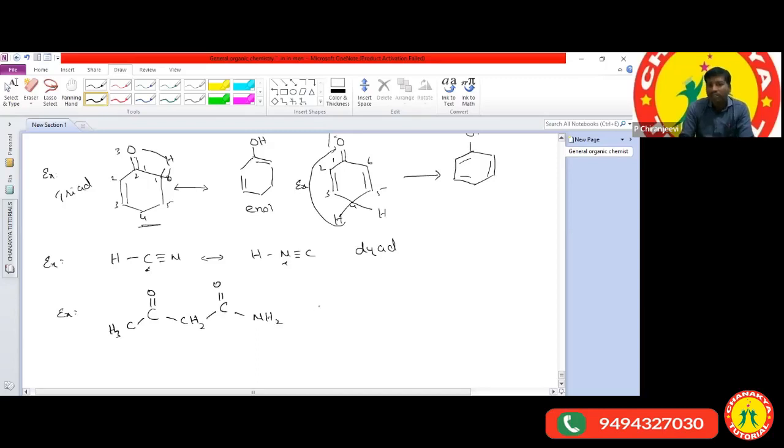This is the one structure I had given. First of all, does the given molecule exhibit tautomerism or not? If it undergoes tautomerism, which hydrogen undergoes the tautomerism? That you can also expect. Then I'll give the numbering for you: 1, 2, 3, 4.